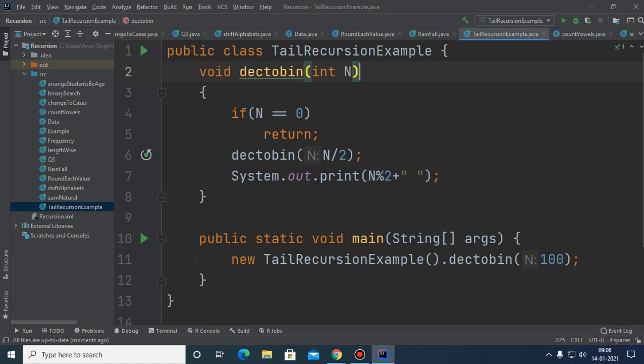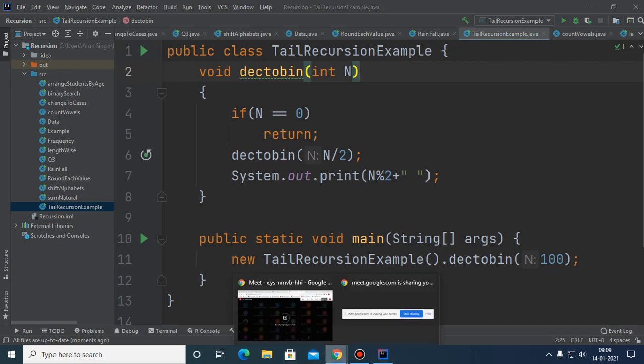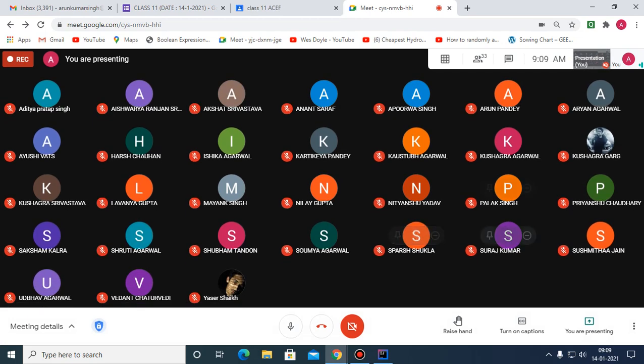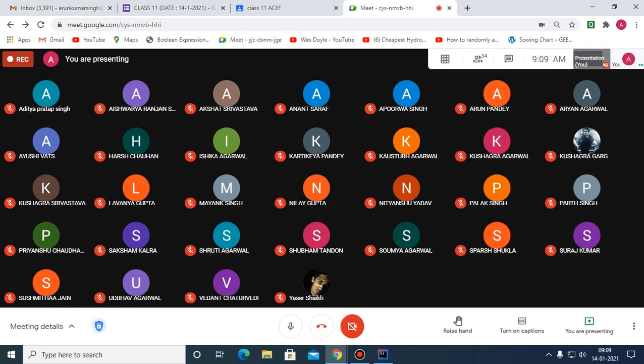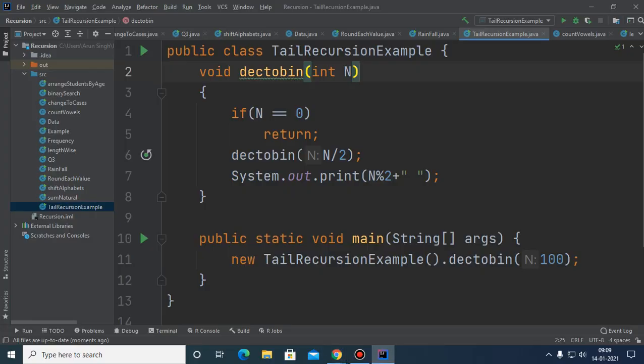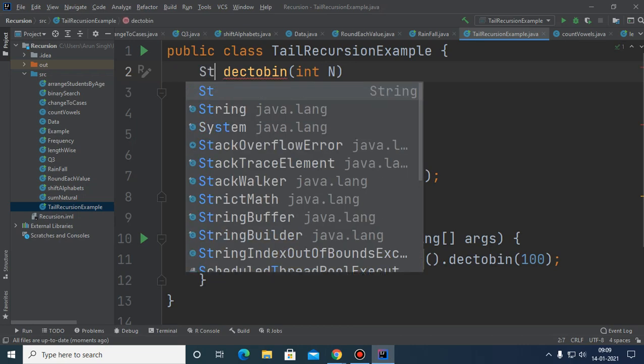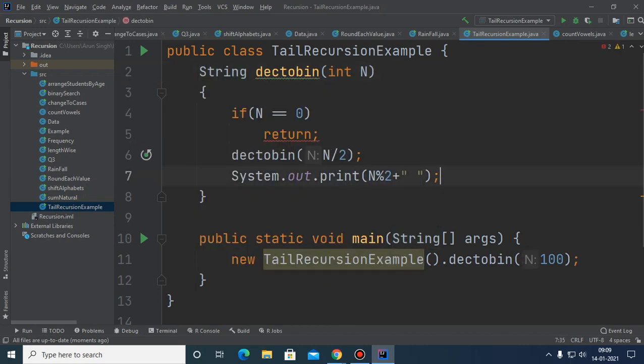But suppose, Lavanya, we want to print this output in the main method, then what should I do? Please tell. Change the return type from void, but how to return the value? Because if it is recursive, it cannot be written like this, and it must be returning some value, and I don't want to increase the parameter.